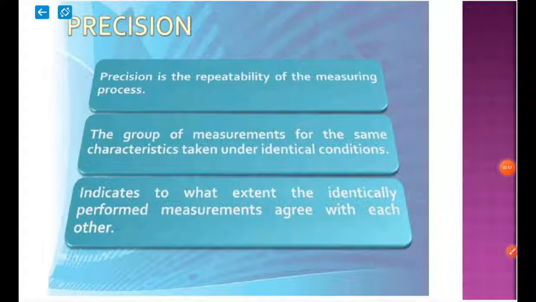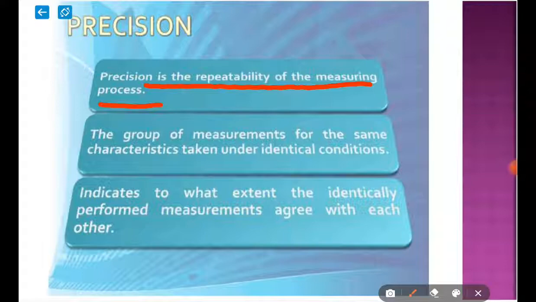Next is precision. Precision is the repeatability of the measuring process. Don't get confused between accuracy and precision. Accuracy is the degree to which it is close to the real value, but precision is the repeatability of the measuring process.